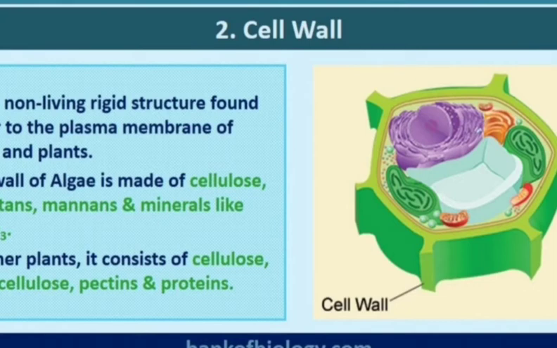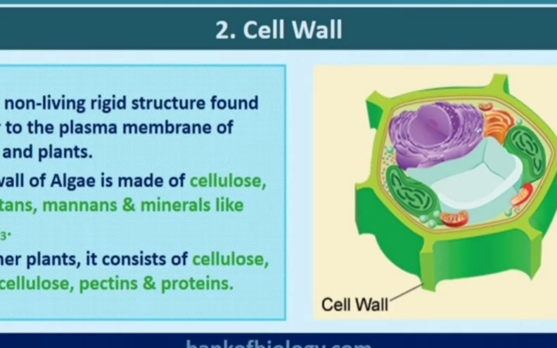Cell wall is a non-living rigid structure that forms an outer covering of the plasma membrane of fungi and plants. The algal cell wall is made up of cellulose, galactans, mannans and minerals like calcium carbonate.